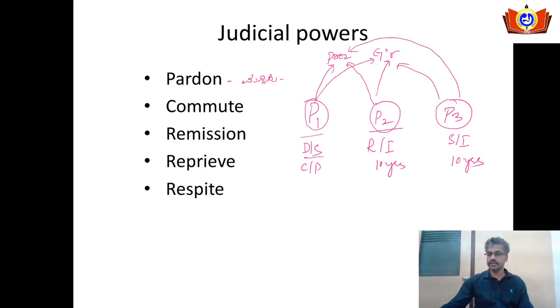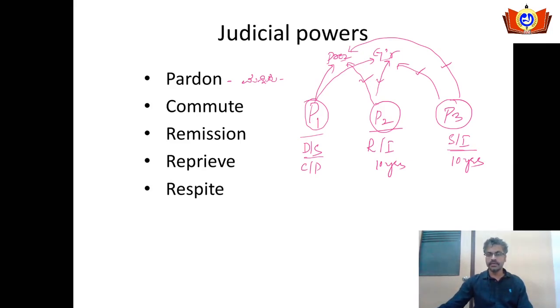When it comes to simple imprisonment, the governor and the president can abolish the punishment against him and set him free. When it comes to rigorous imprisonment, with respect to P2, both the president and the governor can pardon his rigorous imprisonment and set him free.